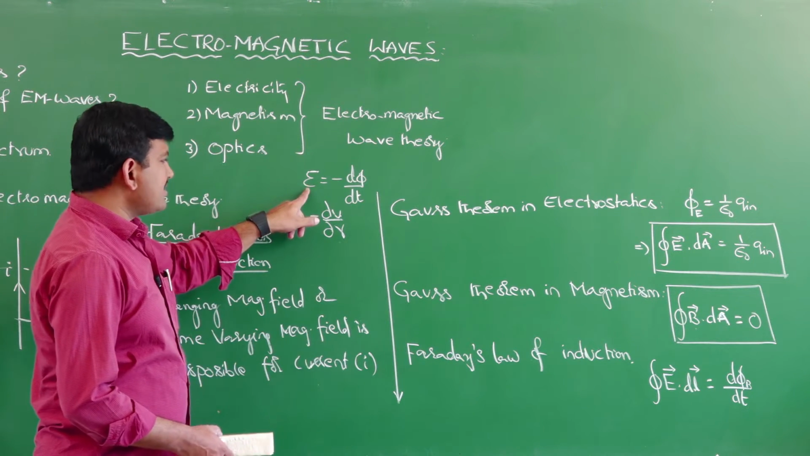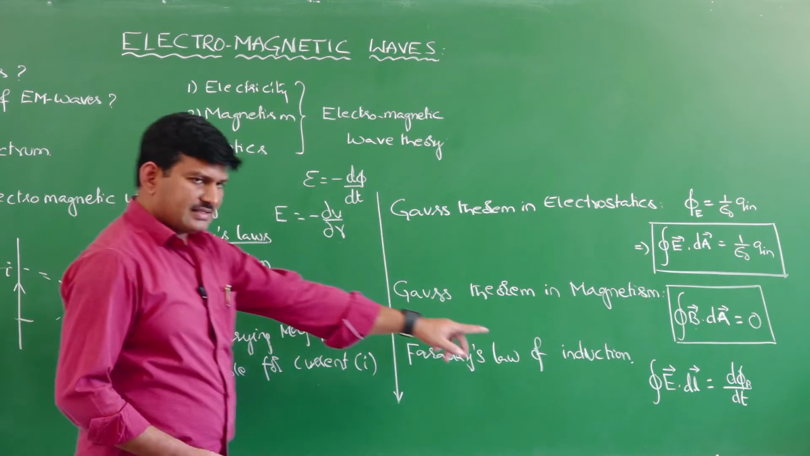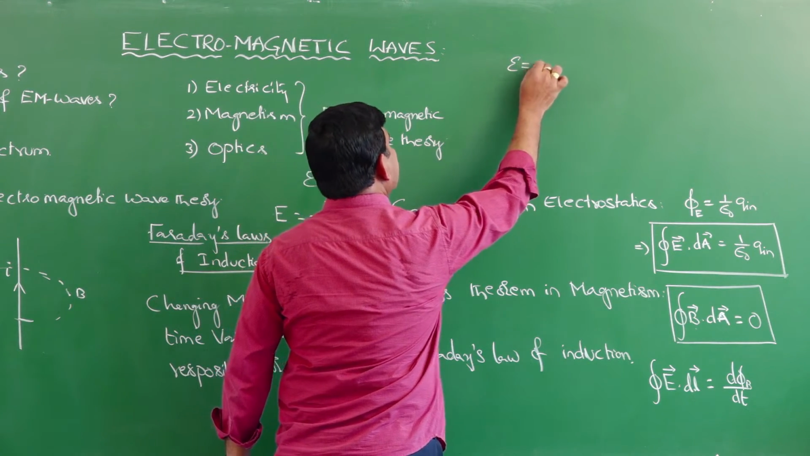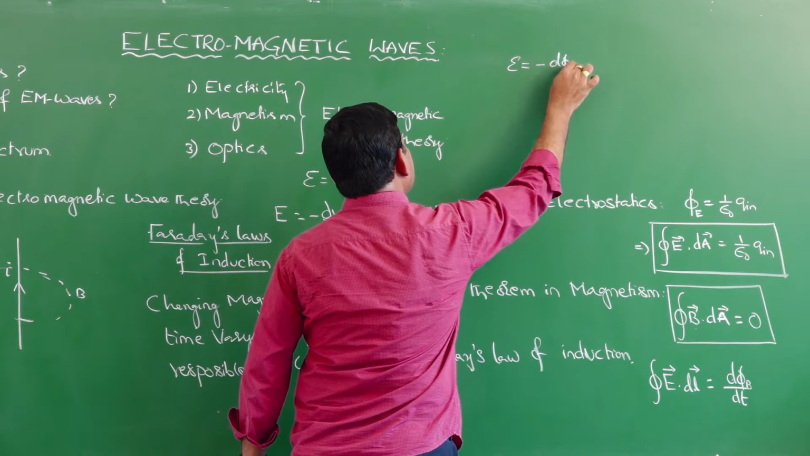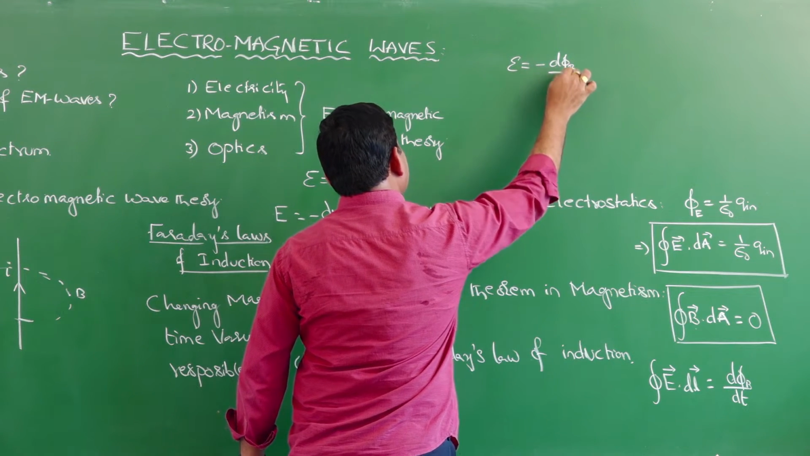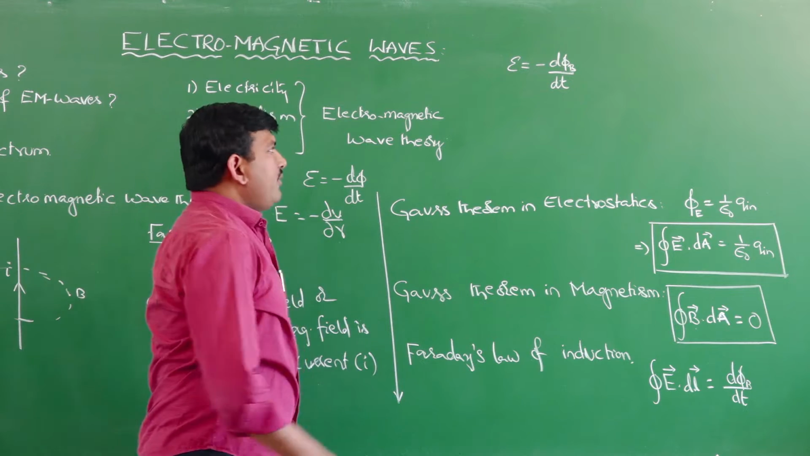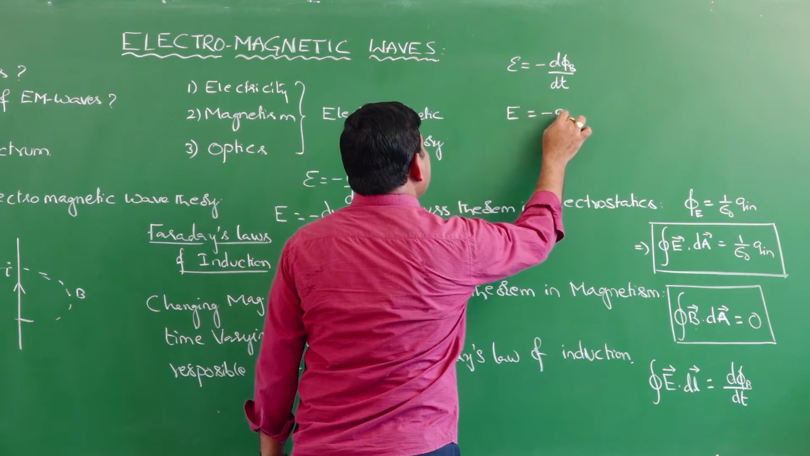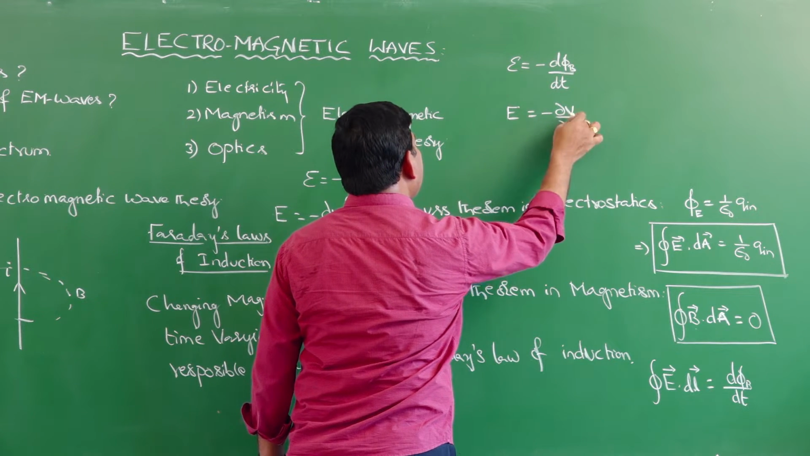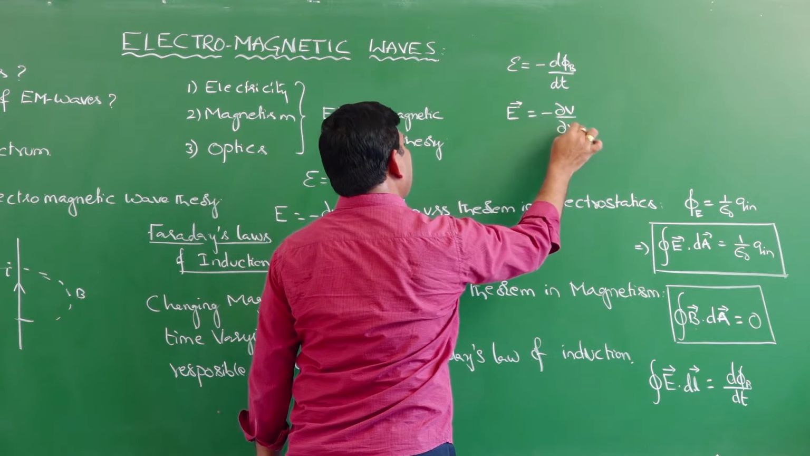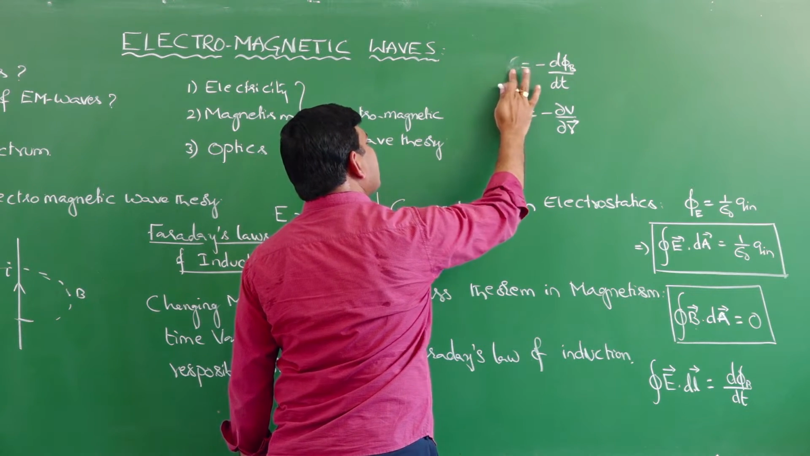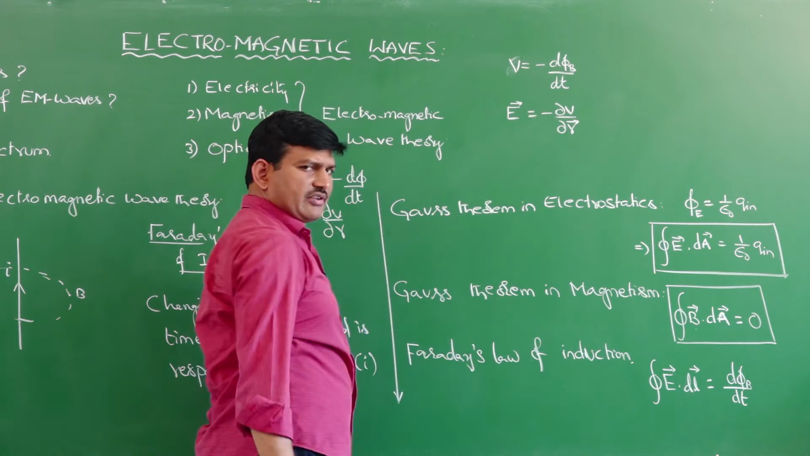Either you can take it like this, or this can be modified like this. How are we able to modify this? As I know, EMF is equal to minus d phi B by dt, the rate of change of magnetic flux. And we also know that electric intensity E is equal to minus dV by dR, del V by del R. Otherwise, in vector form I can write it like this. So, here EMF can also be replaced with the potential term V, the potential difference.